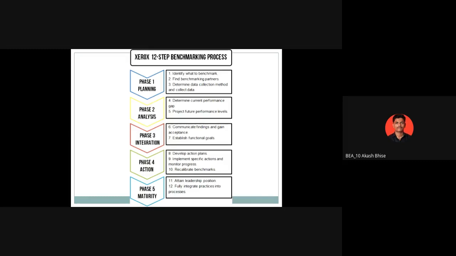We have decided on one manufactured product, so we have to buy that product, and they sell that product in the market. We have compared all the things. We have decided the partner, we have started the benchmarking. But suddenly, due to some pandemic situation, our entire process will collapse. So we have to recalibrate whatever the benchmark system.